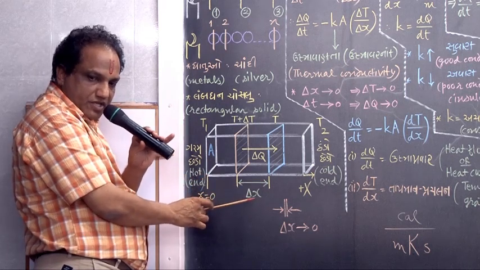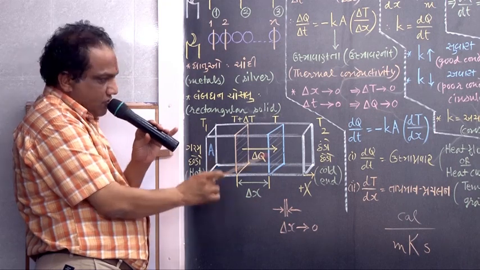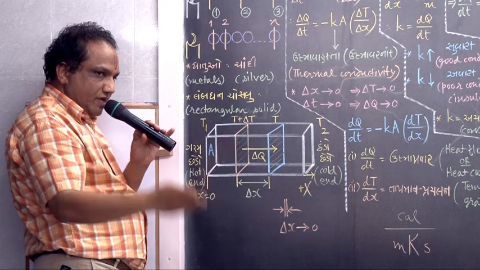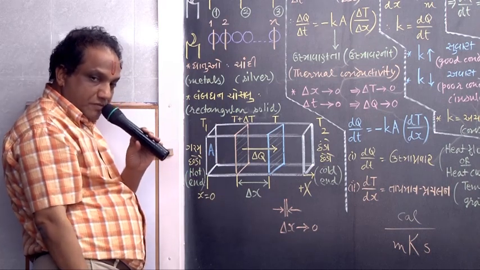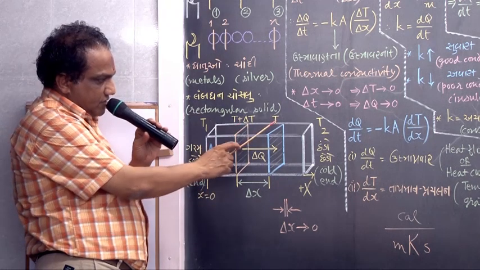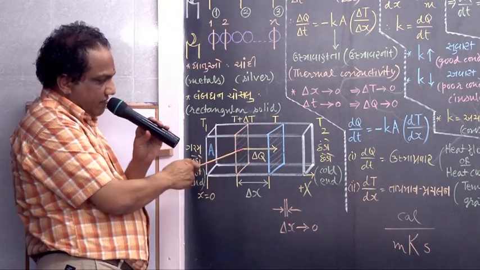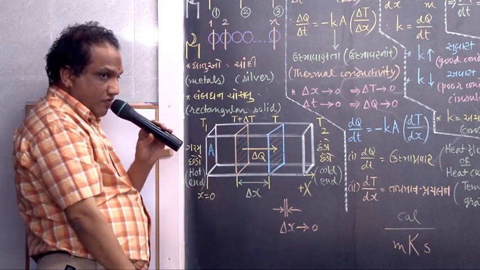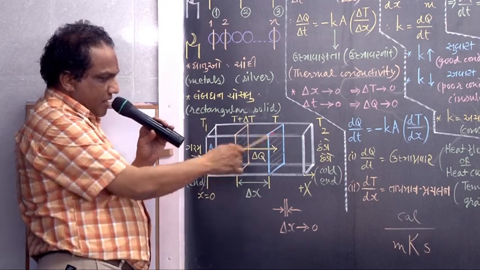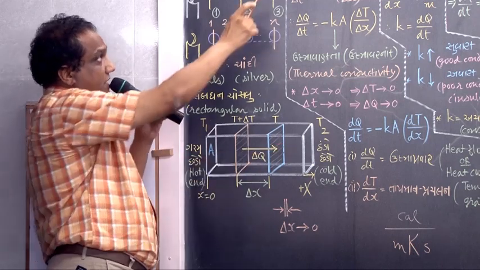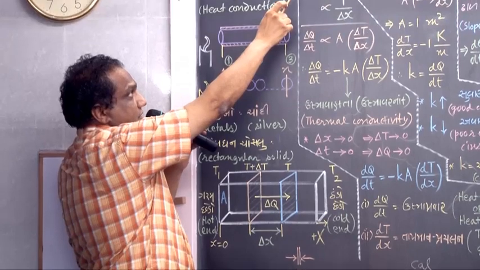What is the change in x coordinate? Delta x. What is the change in temperature? Delta T. Heat energy will flow from high temperature to low temperature. This is high temperature here, this is low temperature, so heat energy will flow from high to low temperature this way. The amount of heat conducted between these two parallel planes, perpendicular to the planes, in time delta t is, suppose, delta Q.